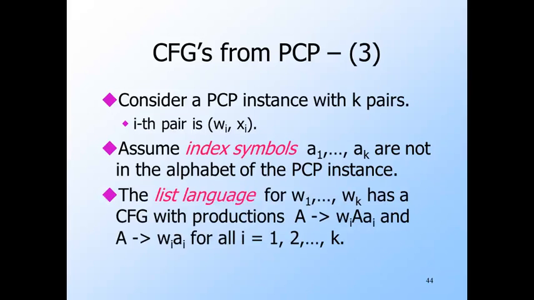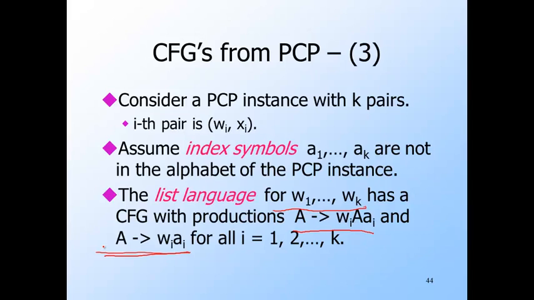The list language for the first half of each pair, the strings w1 through wk, has a context-free grammar with productions A goes to wi A ai. It also has the same sort of production, but with A omitted from the body. The latter kind of productions, these, are used to end the derivations. All the strings in this language are some sequence of the wi's with repetitions allowed and in any order, with the corresponding index symbols following, but in reverse.